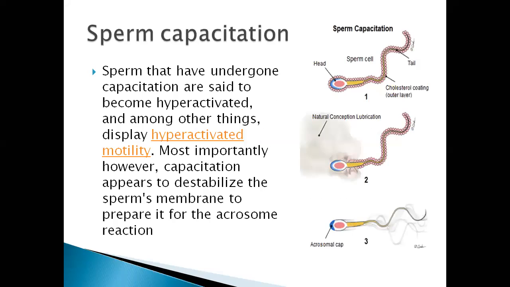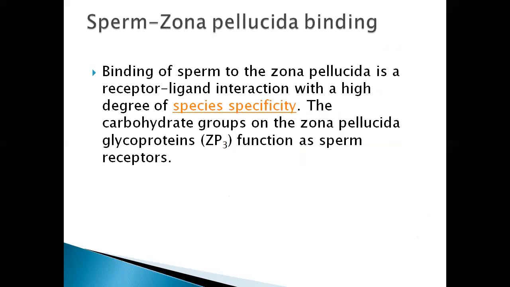The sperm that have undergone capacitation are said to become hyperactivated, and among other things display hyperactivated motility. Most importantly, however, capacitation appears to destabilize the sperm's membrane to prepare it for the acrosome reaction.